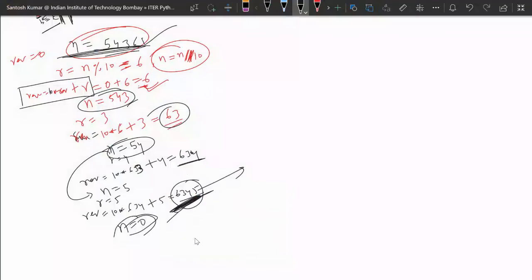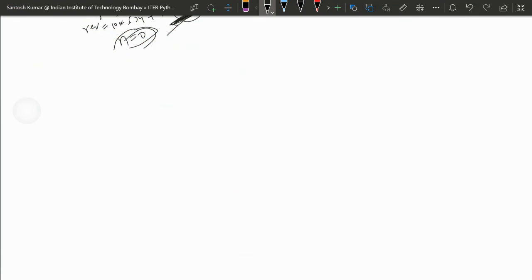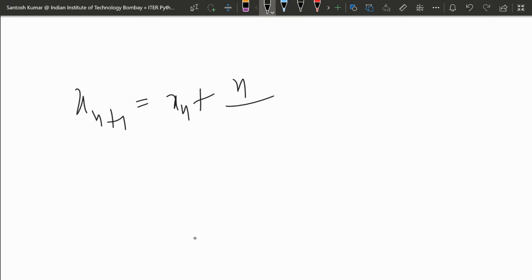Actually, the formula in Newton's method, if you have done the numerical analysis course, is x(n+1) equal to half of (xn plus k upon xn), where k is the number whose root you want.